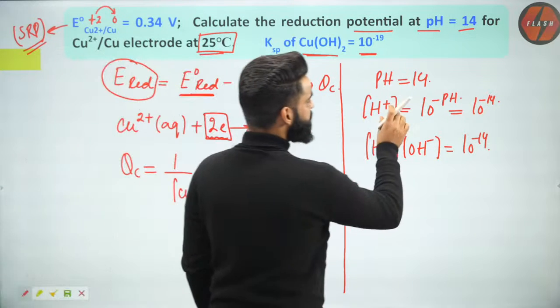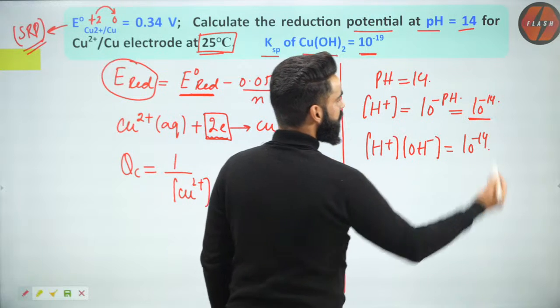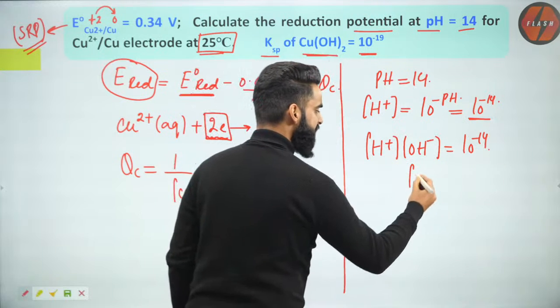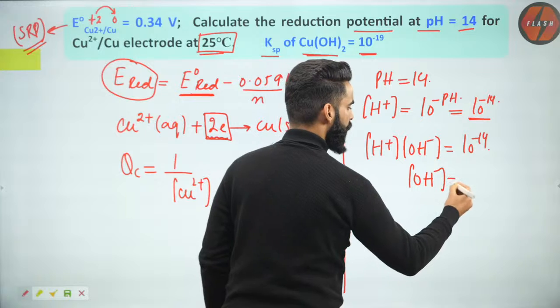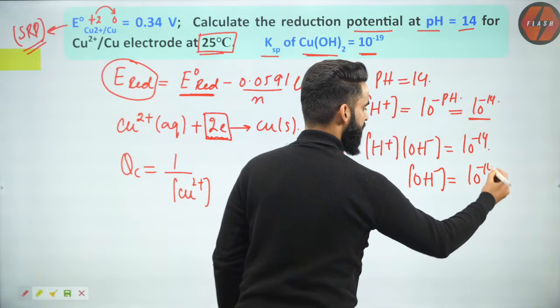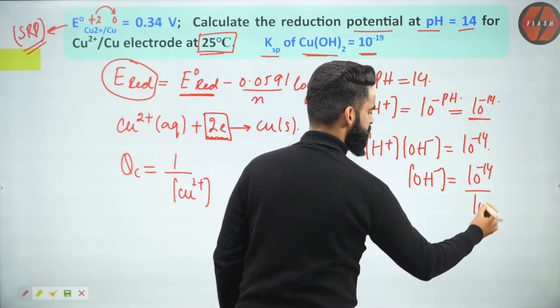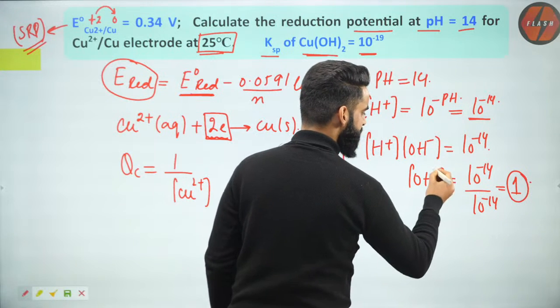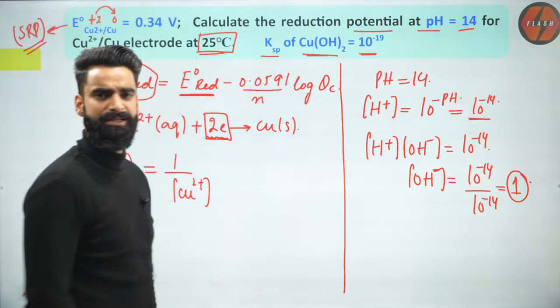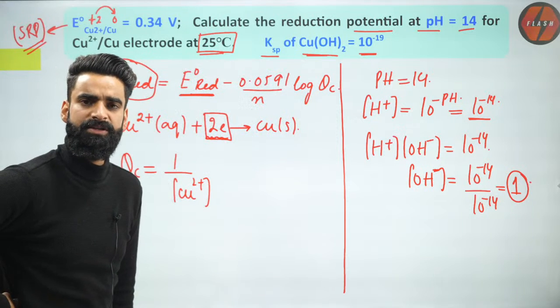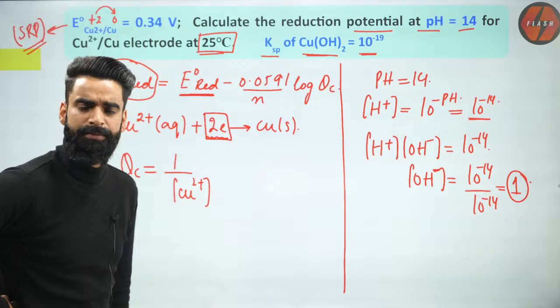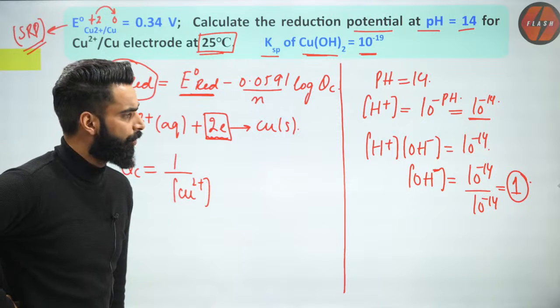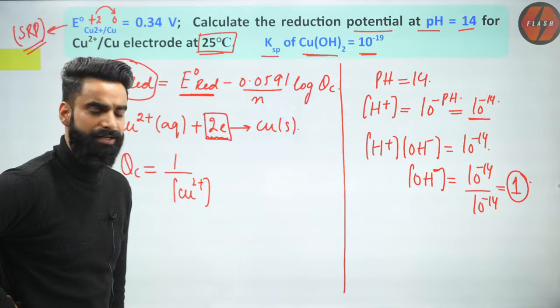Now, the H+ concentration we have is 10 power minus 14. So can I get the OH- concentration from here? OH- concentration I'll get as 10 power minus 14 divided by the H+ concentration, which is again 10 power minus 14. The value is going to come as 1. So 1 is the OH- concentration which I got right here. Very simple.